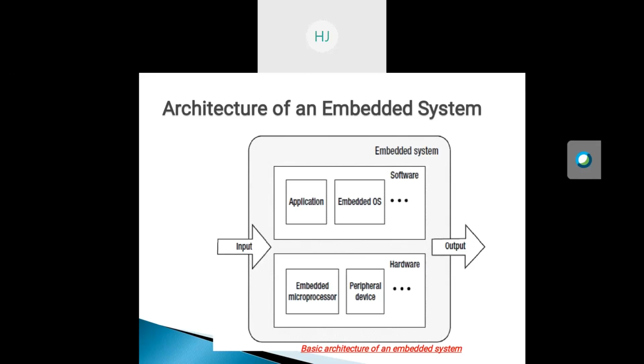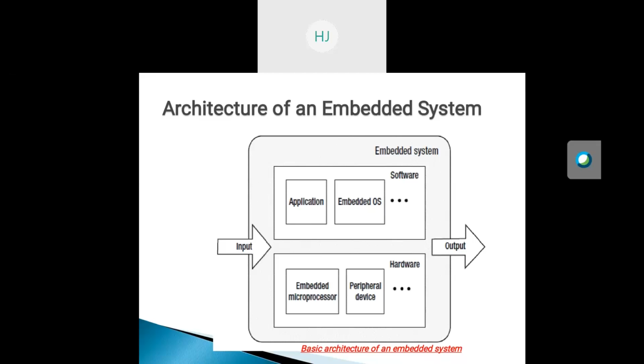The figure shows the configuration diagram or the basic architecture of the embedded system, which has two parts. One is the software and the other is the hardware of the embedded system. The hardware primarily includes the processor, memory, bus, peripheral devices, input outputs, and the various controllers. The embedded software usually contains the embedded operating system and the various applications.